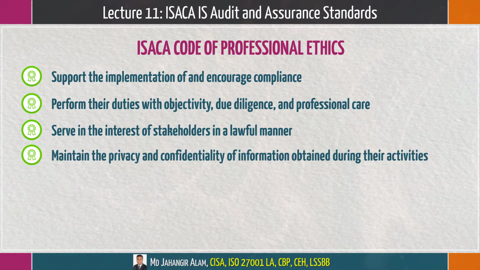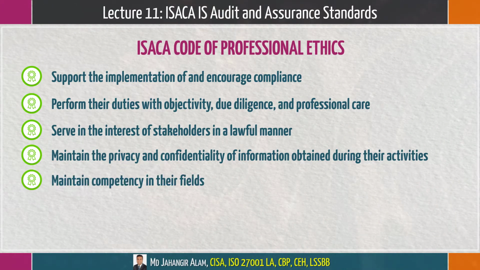Maintain the privacy and confidentiality of information obtained during their activities unless disclosure is required by a legal authority. Such information shall not be used for personal benefit or released to inappropriate parties. Maintain competency in their fields and agree to undertake only those activities they can reasonably expect to complete with the necessary skills, knowledge, and competence.